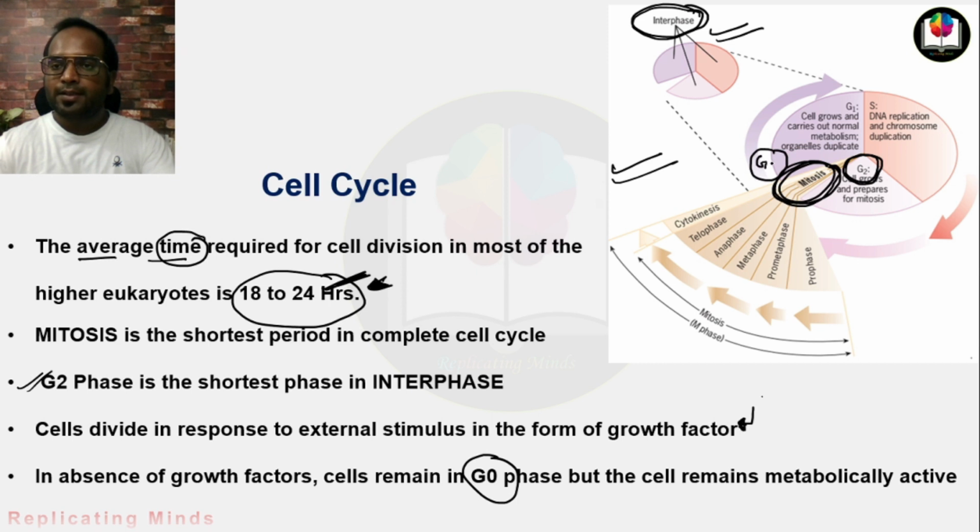G0 phase is located here, just before the G1 phase and after cytokinesis. But the cell remains metabolically active, and as soon as it gets the growth factor, it goes towards cell division and completes its cell cycle.